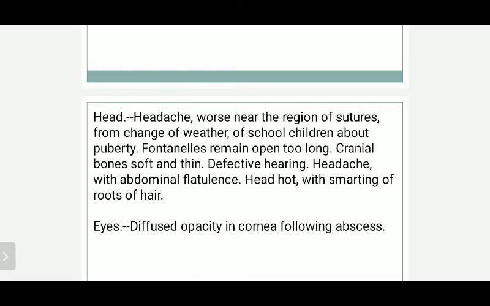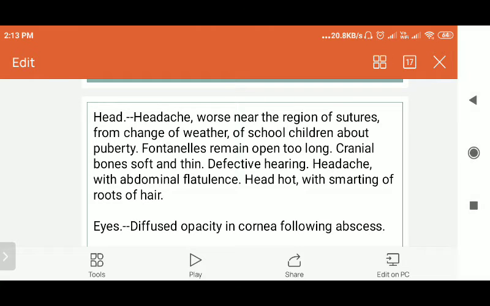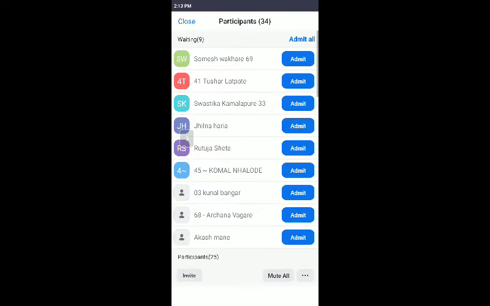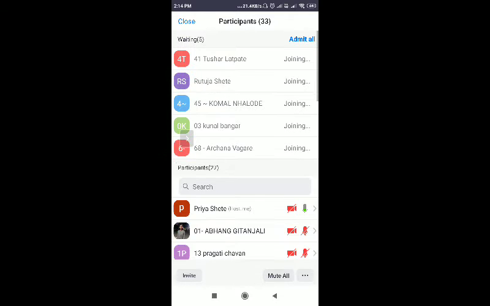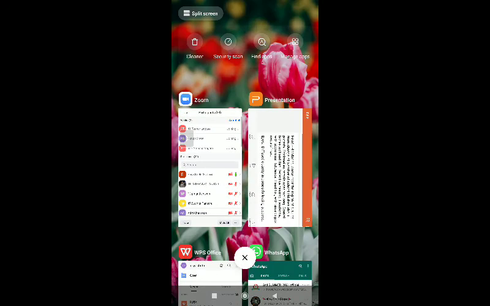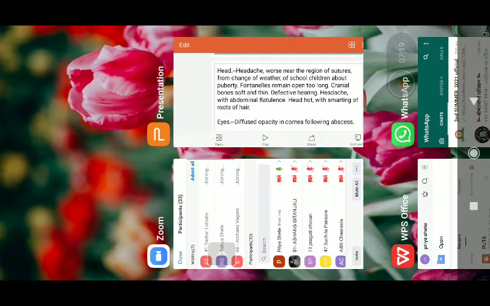Fontanelles remain open too long. Cranial bones are soft and thin. Your cranial bones become soft and thin. There is defective hearing; this patient cannot hear very properly. Headache with abdominal flatulence. If you look at the headache, especially in school-going children, there is a headache with abdominal flatulence.